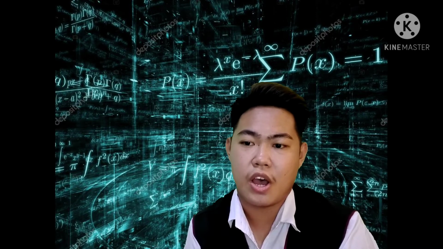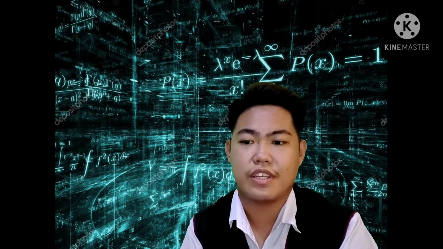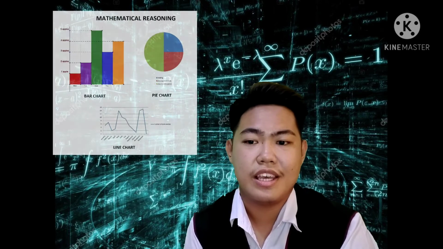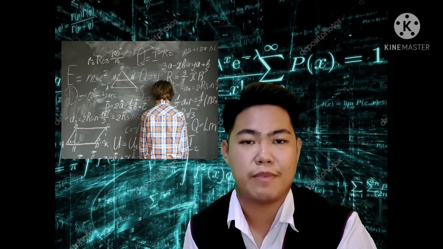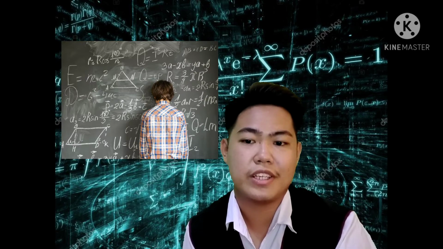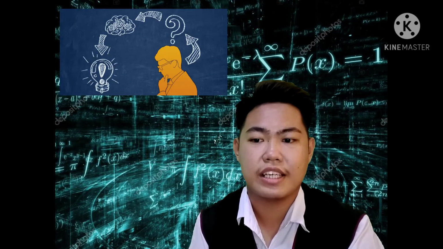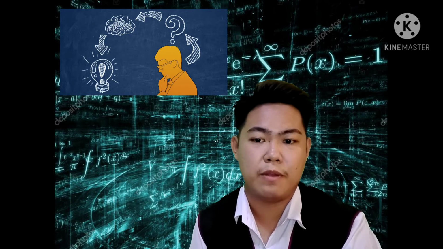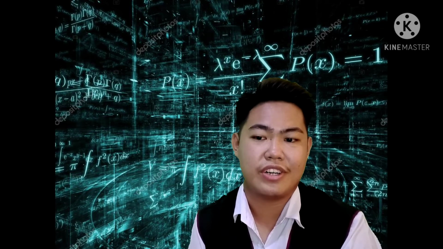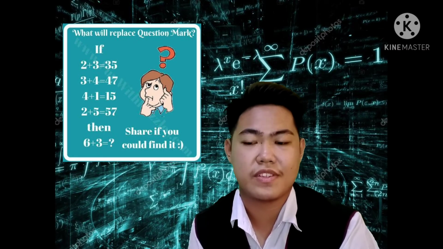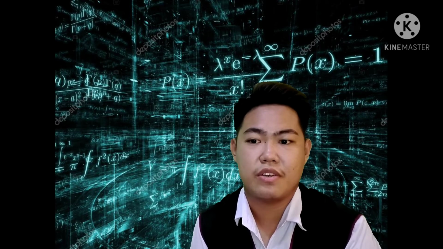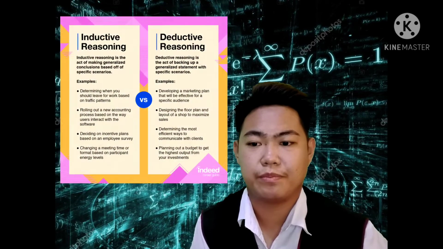Now, let's talk about mathematical reasoning. What is mathematical reasoning? It is a critical skill that enables a student to make use of all other mathematical skills. Mathematical reasoners are able to reflect on solutions to problems and determine whether or not they make sense. They appreciate the pervasive use and power of reasoning as a part of mathematics. And also there are two types of logical reasoning, which are deductive and inductive.